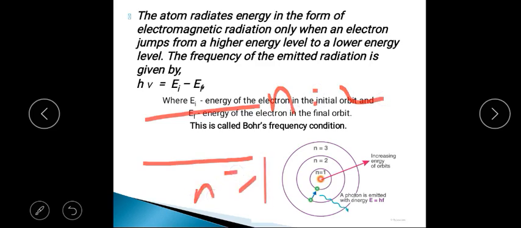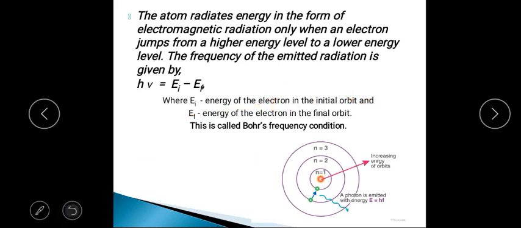When an electron jumps from n equal to 2 to n equal to 1, it radiates the energy in the form of electromagnetic radiation. So in the figure I have shown here, when the electron jumps from n equal to 3 to 1, or it can take the transition from n equal to 2 to 1, that is, from a higher energy level to a lower energy level. Only in those cases does the atom radiate the energy.